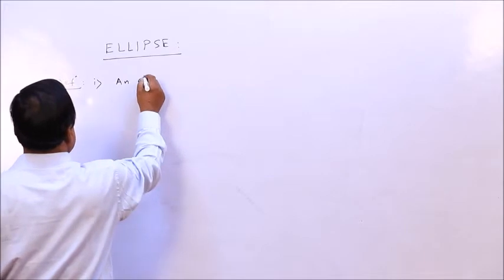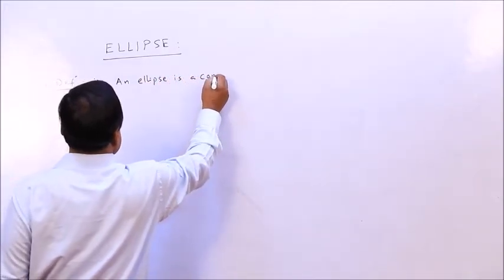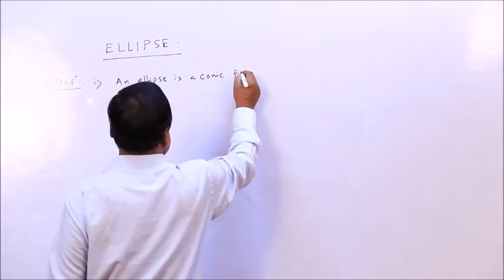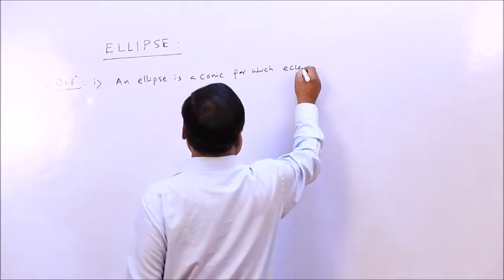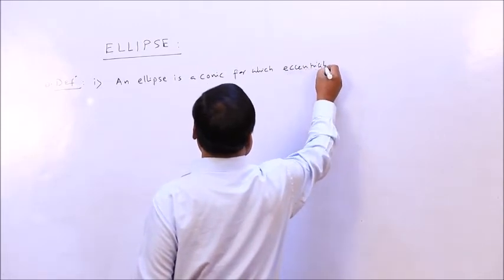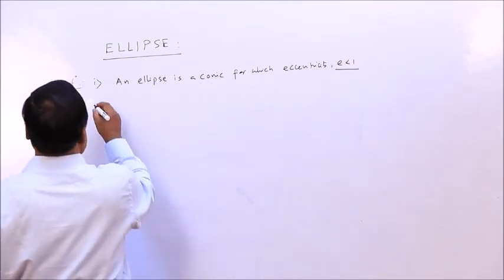First is an ellipse. An ellipse is a conic for which eccentricity is less than 1. Which other definition is there?